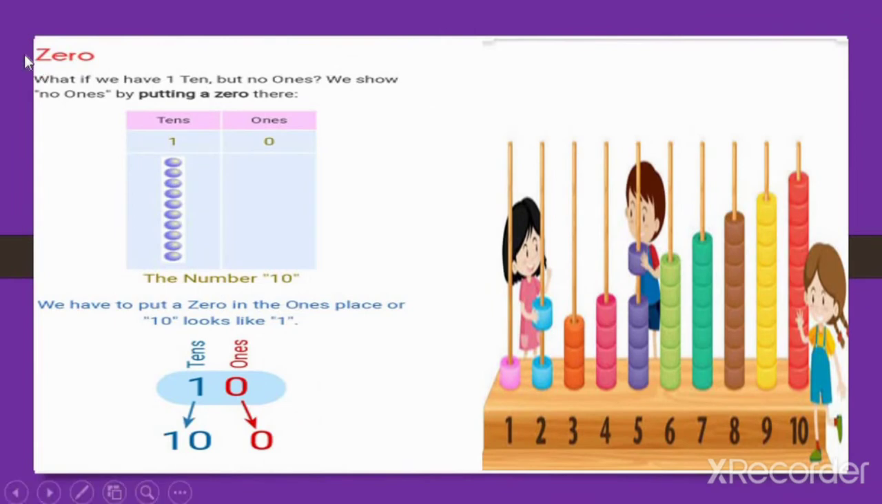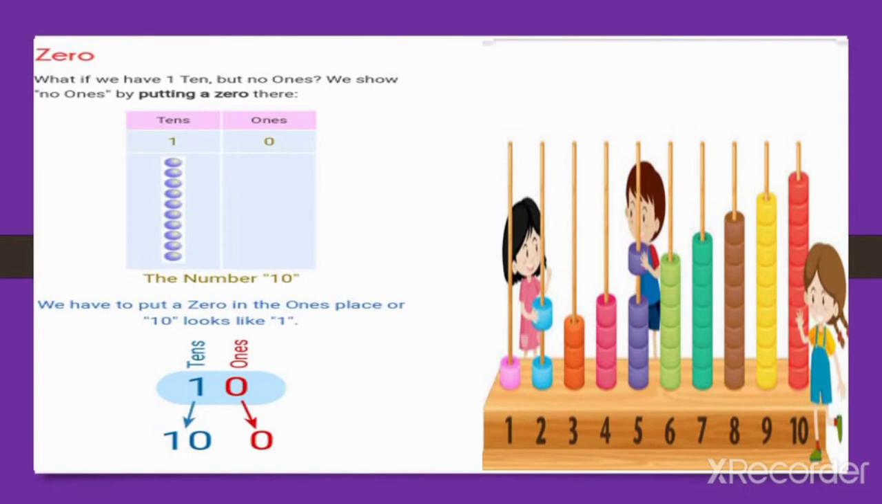This was the number 12. But what happens when we have a 0 at the ones place? For example, we have 10, 20, 30, 40, 50, 60, 70, 80, 90. Stop there. Only till 90 we have the numbers in the form of tens and ones, with a 0 at the ones place.